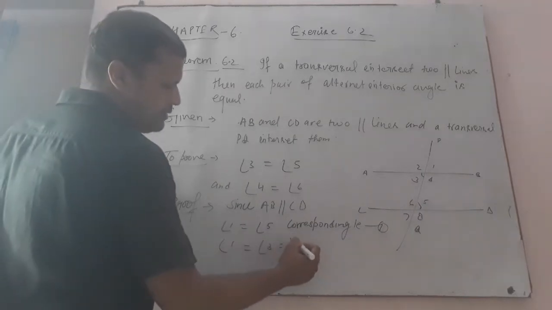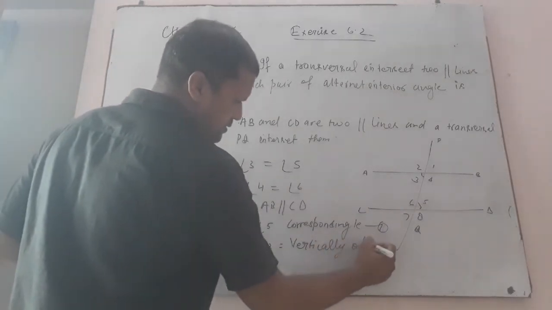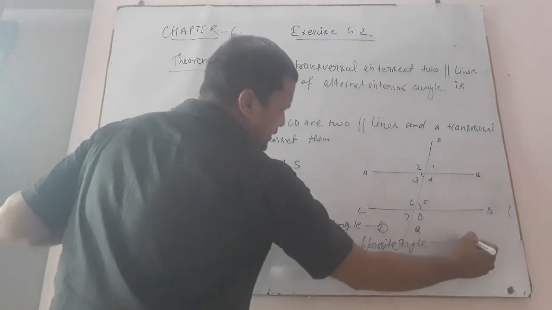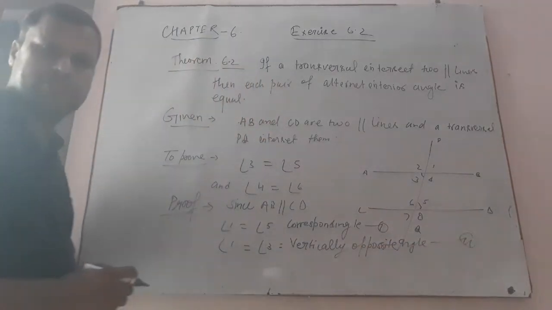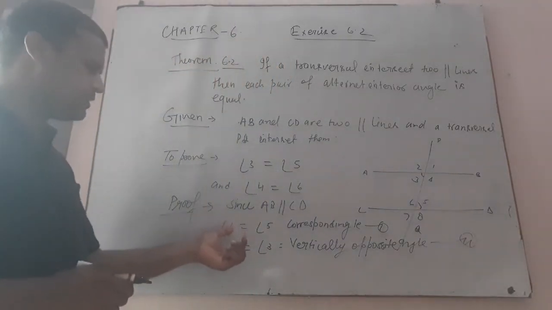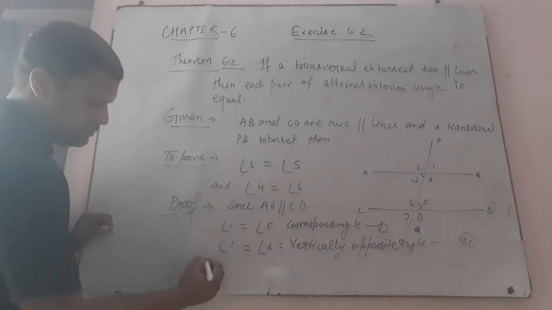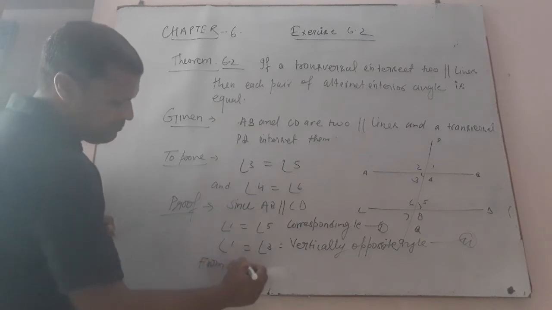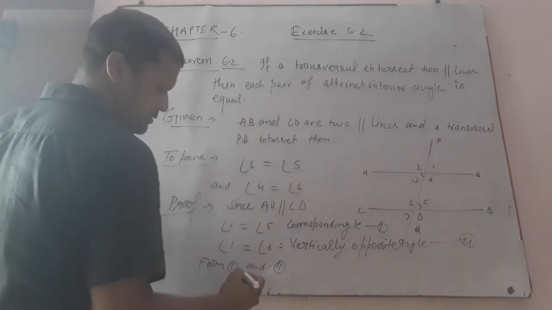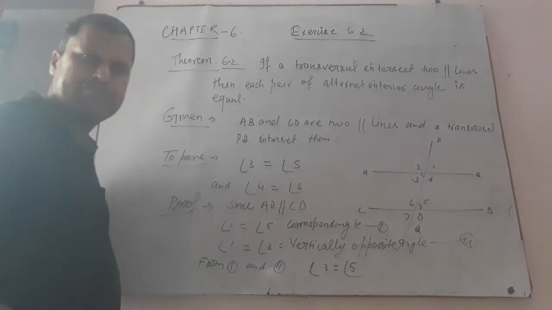Vertically opposite angles. It is equation 2. Now, comparing equations 1 and 2, from 1 and 2, angle 3 equals angle 5.